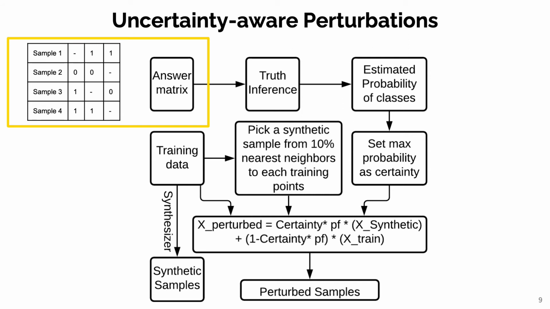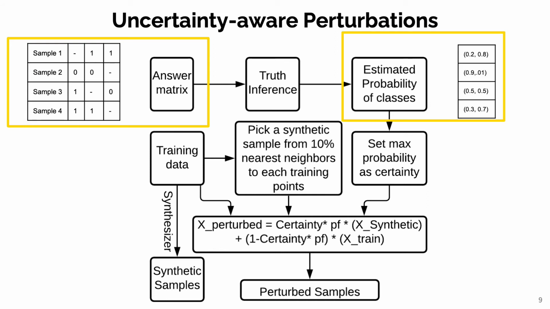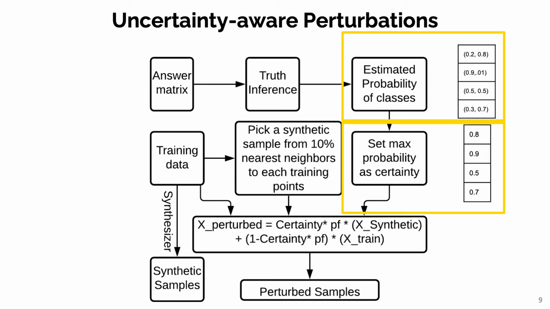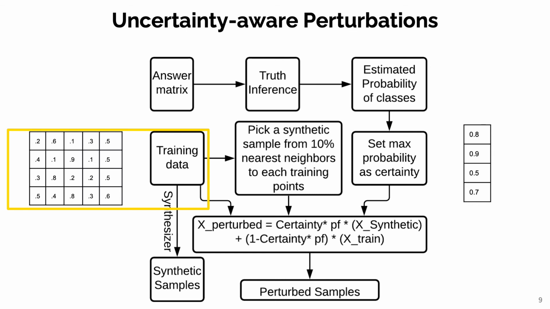Initially, starting with our answer matrix here, we have 4 samples and 3 annotators. Truth inference is done to estimate class membership probabilities for each sample. Let's suppose given the inferred reliability, the following probabilities are obtained for each sample. We then set the certainty of each one of them as the maximum of these 2 probabilities to get this vector of certainty.